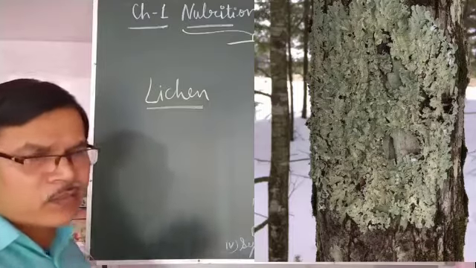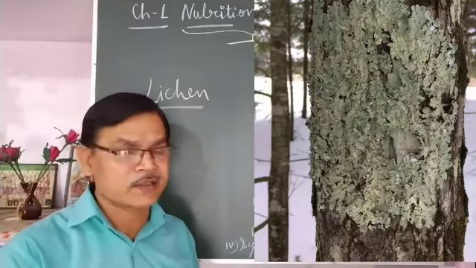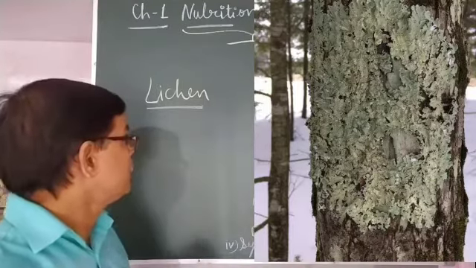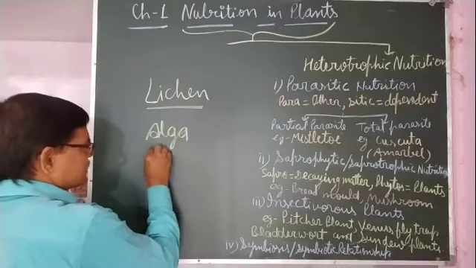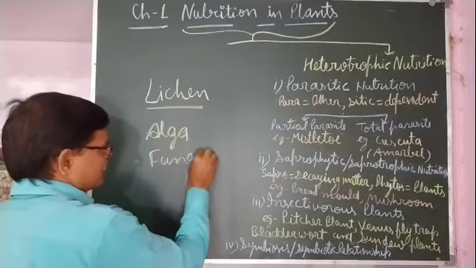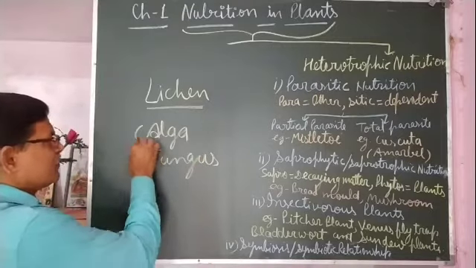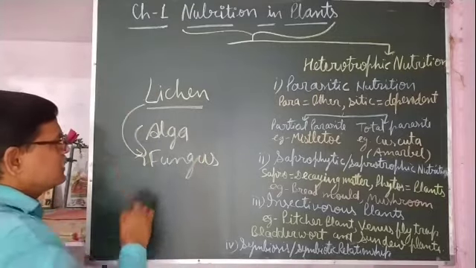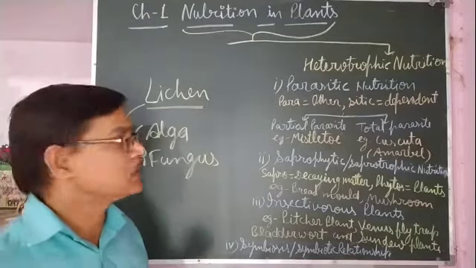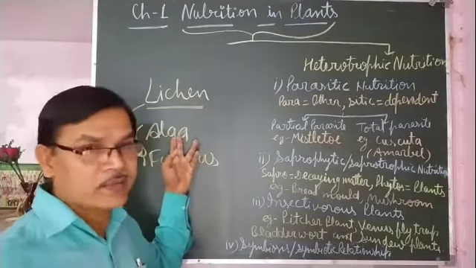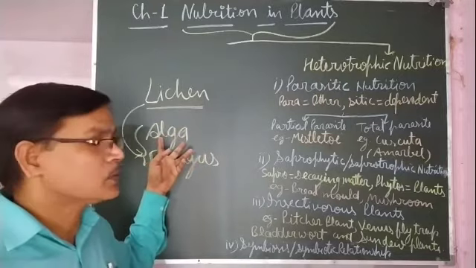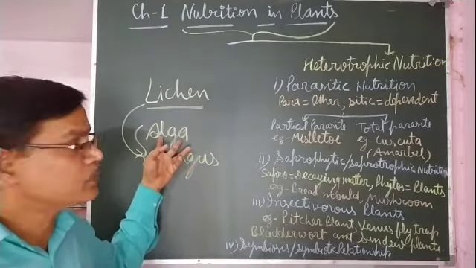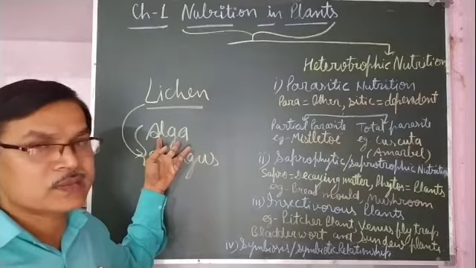Lichen is a combination of two organisms, an alga and a fungus. The alga has chlorophyll, which is green, so it is an autotroph that can synthesize food in the presence of sunlight.